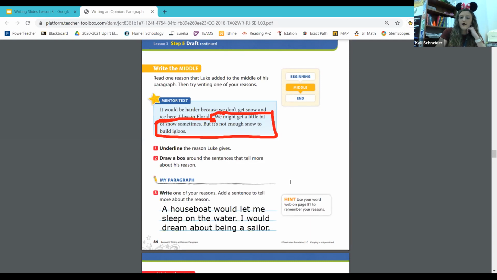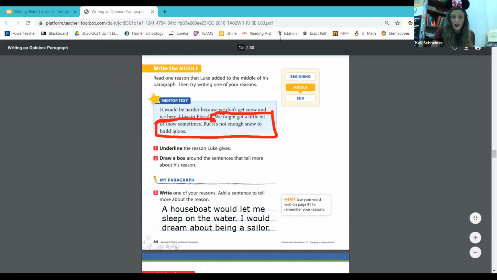So let me look at one of my reasons. A houseboat would let me sleep on the water. I would dream about being a sailor. I think my friends will be pretty interested in hearing more about that. So I'm going to leave that as my one detail so far in my reason with the detail evidence. So if you're not done, go ahead and pause it. So our web should be helping us a lot today.